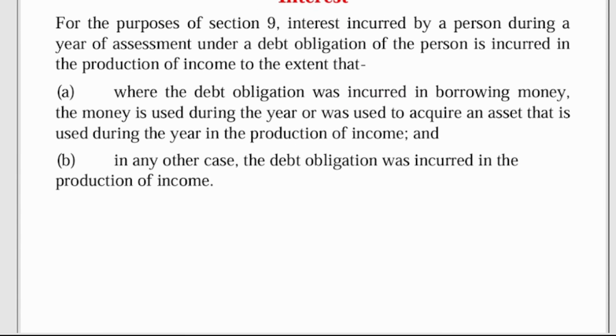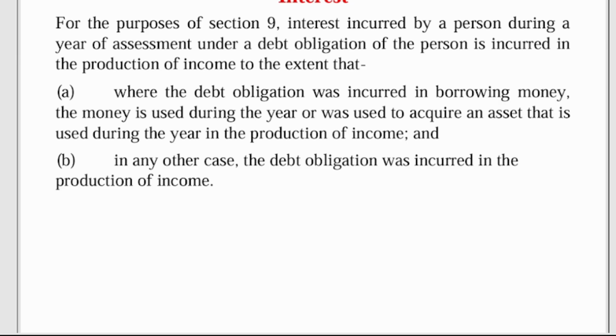We have interest. For the purpose of section 9, interest incurred by a person during a year of assessment under a debt obligation of the person is incurred in the production of income to the extent that, A, where the debt obligation was incurred in borrowing money, the money is used during the year, or was used to acquire an asset that is used during the year, in the production of income.